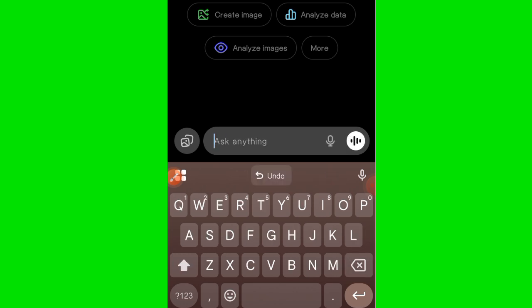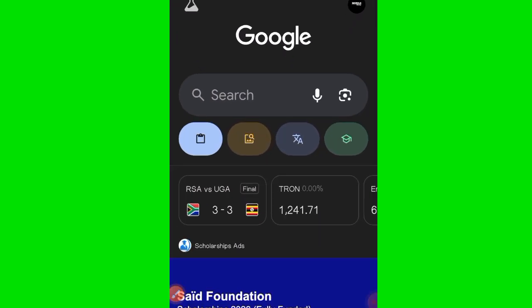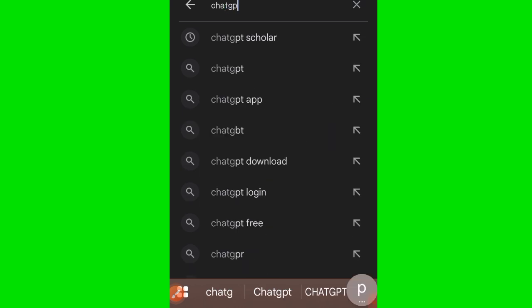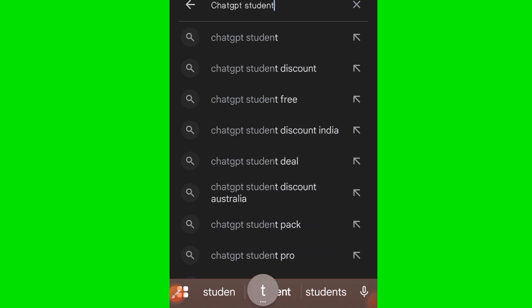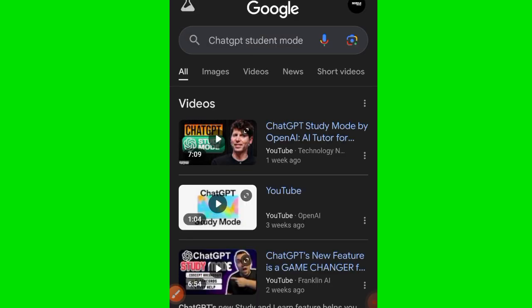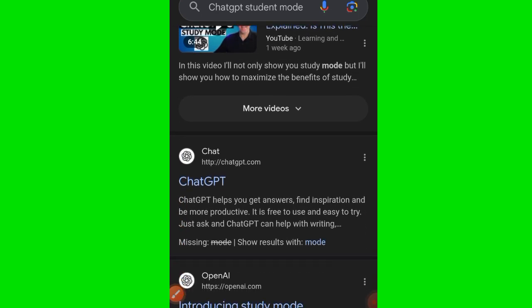So what are you supposed to do? Now, there are two ways. The first way is this. You are going to come to Google, and when you come to Google, you are going to type ChatGPT student mode. When you type ChatGPT student mode, it's going to search. Now, this ChatGPT that's going to give you is a ChatGPT for students. It is modified for students.